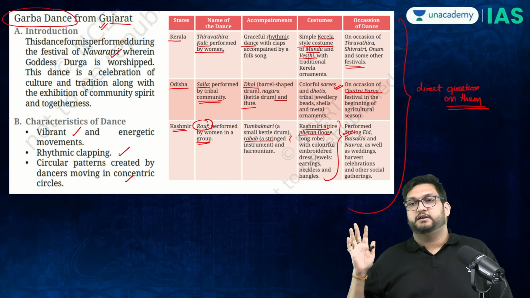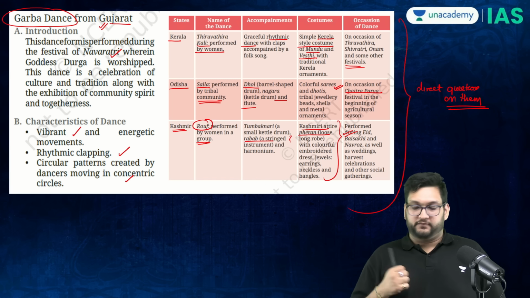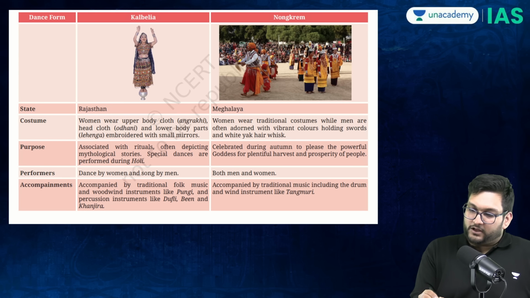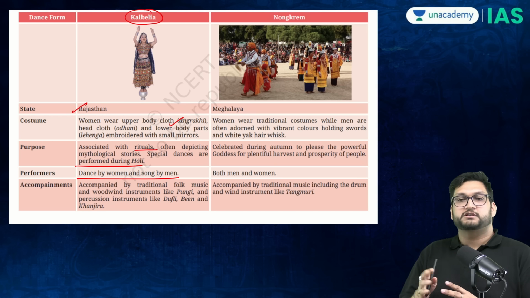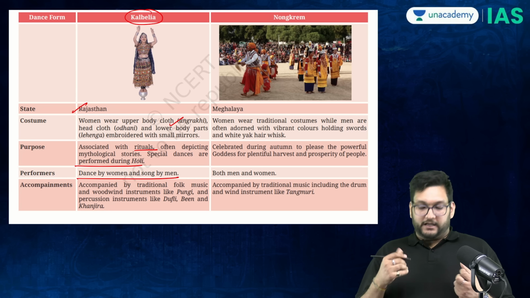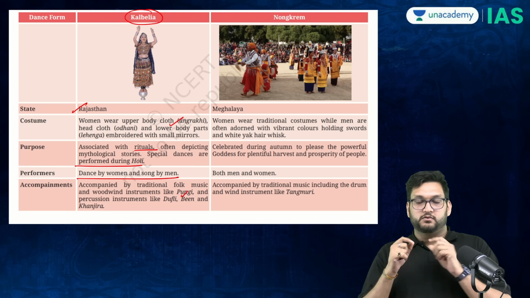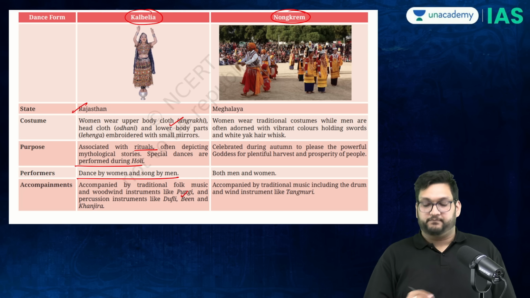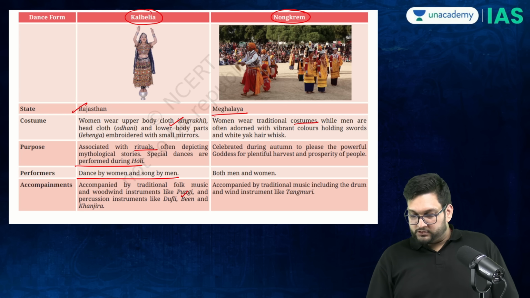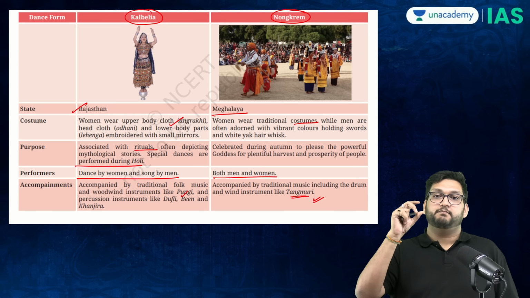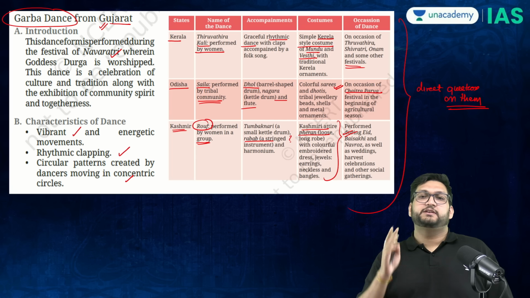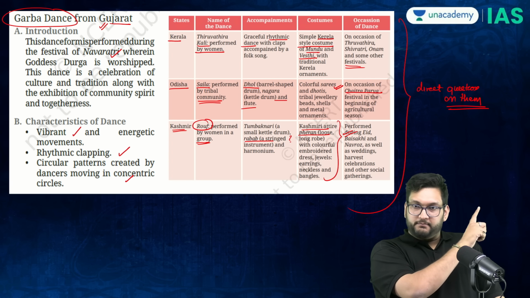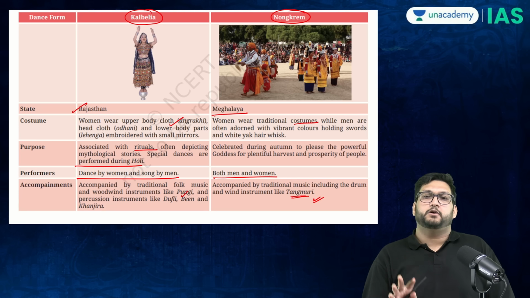Though maybe UPSC is not reading the NCERT, but we have a resource. I am reading it for you. Then there's also mention of Kalbelia, which is again an intangible heritage. Rajasthan, the color of the cloth, rituals, holy, dance performed mostly by women, also men for the pungi, which is a very specific instrument to Kalbelia. Then you have Wangala, Meghalaya, both men and women, and a specific instrument is mentioned. Now, these two slides are extremely valuable for prelims. So if that was one for mains, these two are very, very important for prelims.